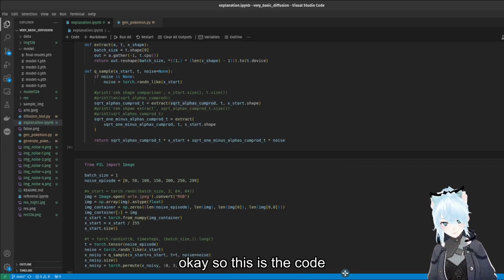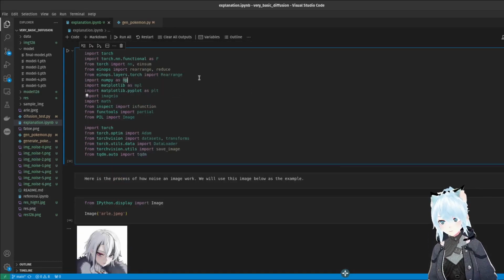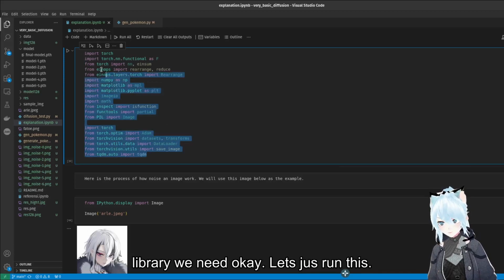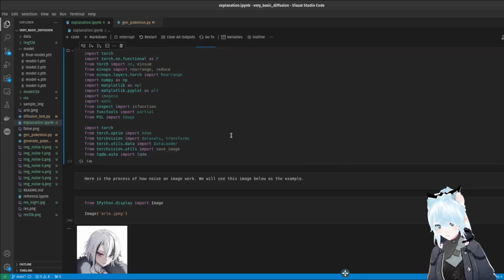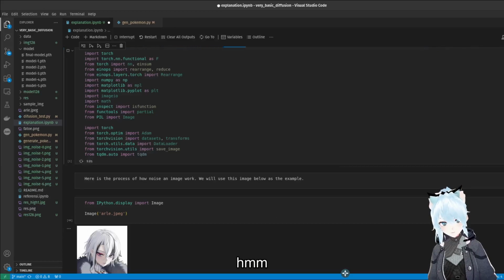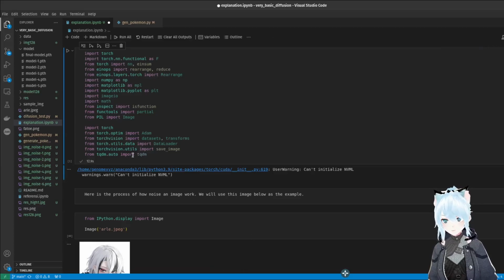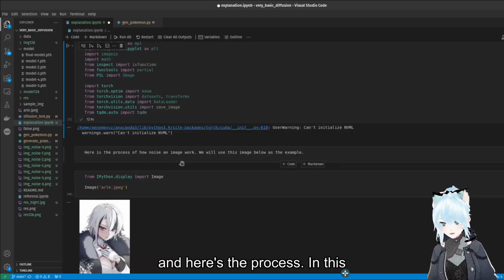Okay, so this is the code. Here is the library we need. Let's just run this. Let's wait.